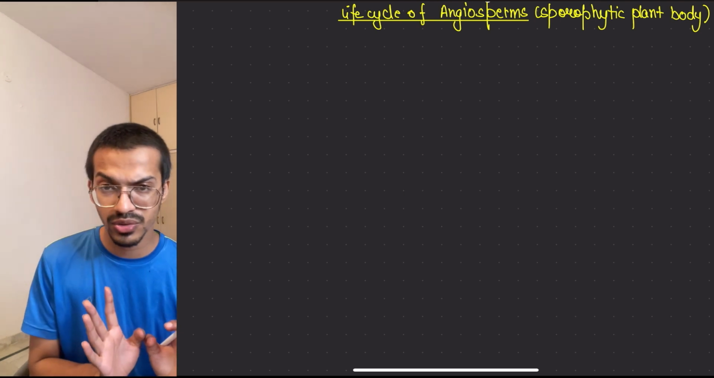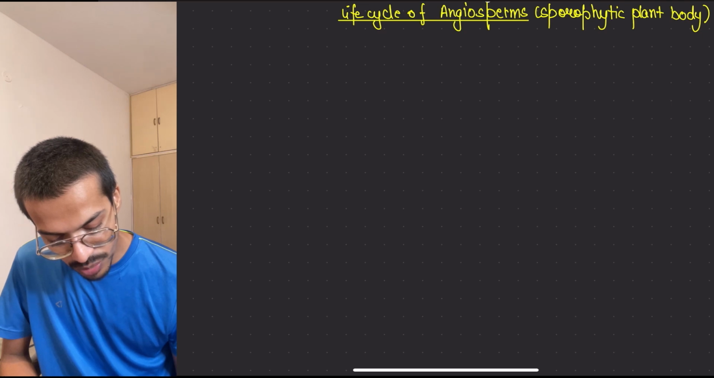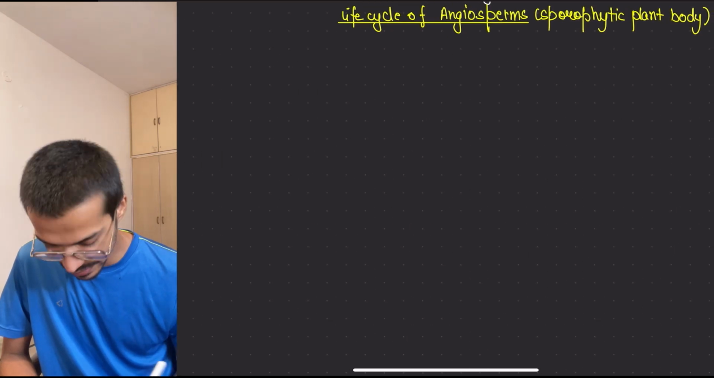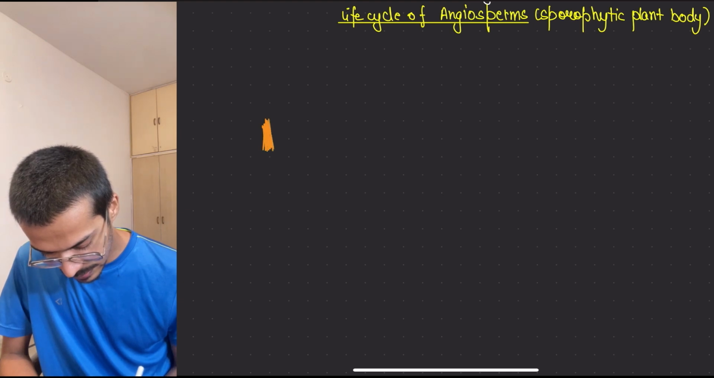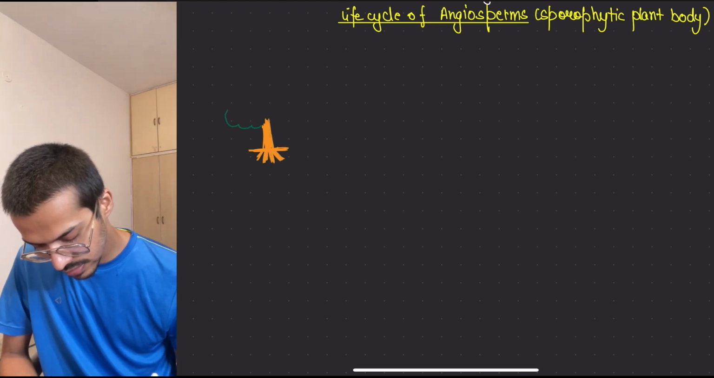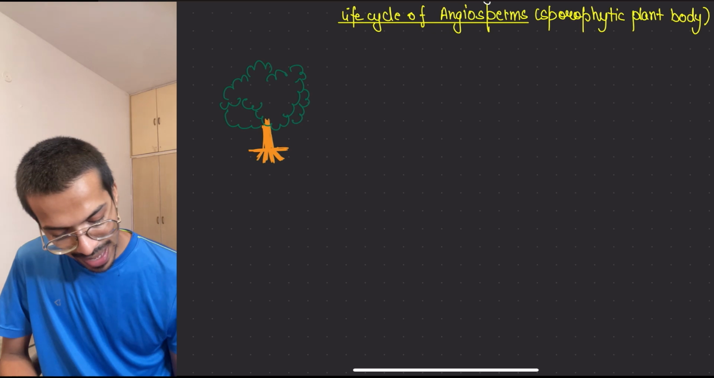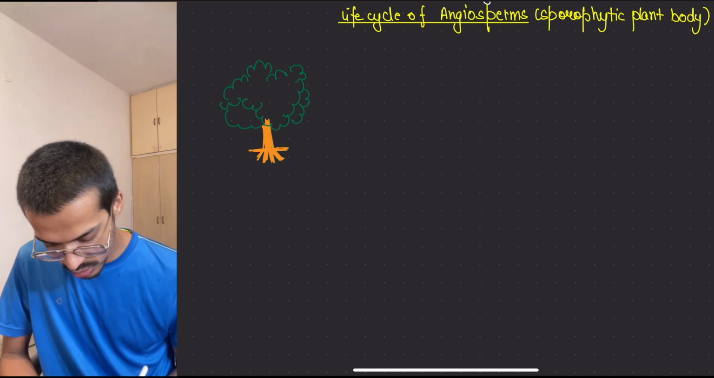How will they be present over here? Let's see into it. So if this is one such plant, let's start. This is our plant. These are the roots, and this is its main leafy body. So imagine that this is your sporophytic angiosperm.